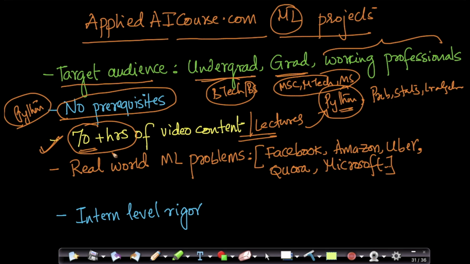So we want our students who do projects with us to really understand each of the techniques in full detail before or while they're doing their project. Having said that, the types of problems we solve during the projects are very real world problems. We take problems from companies like Facebook, Amazon, Uber, Quora, Microsoft.